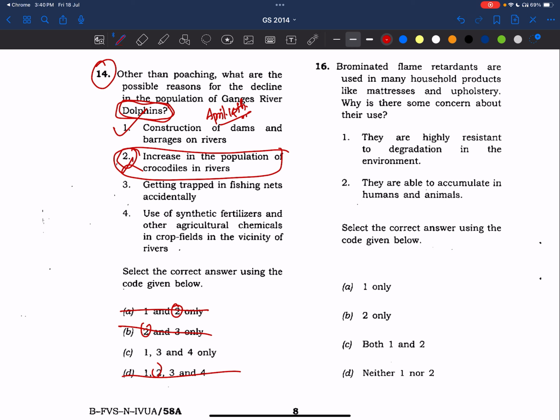What is its IUCN status? Its habitat. All these things are important; we'll make notes out of it. And also the National Ganga River Basin Authority, and other programs like Namami Gange. We'll make notes of all these things. And also, since the Ganges River is there, we need to know the map of the Ganges River, dams, and its tributaries. We'll make notes of it.